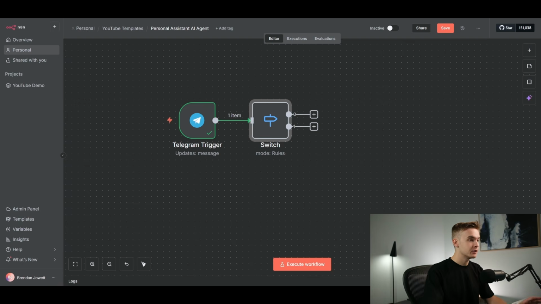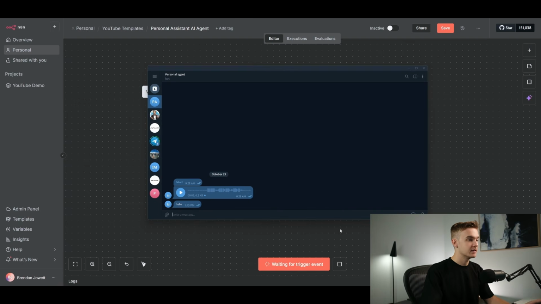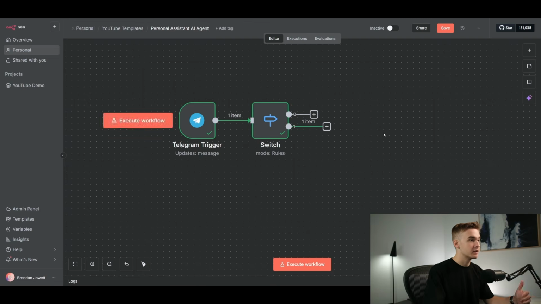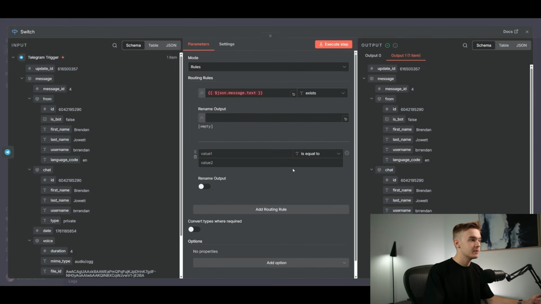Jumping out of this, we're going to go ahead and hit execute workflow once again. And the reason that I'm going to do that is because I am now going to send it a voice message so we can detect it in our switch as well. So if I just hold down on this button right here, hey, this is just a test of the Telegram voice. There we go. I just sent through a voice message on Telegram. This has just ran through automatically. We can see it's already trying to go down this pathway. So we could actually leave it empty and it potentially might still work.